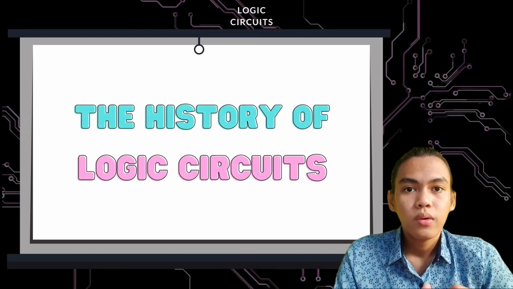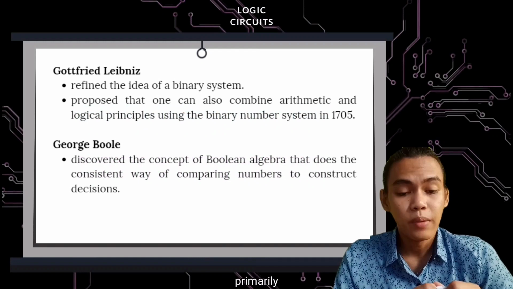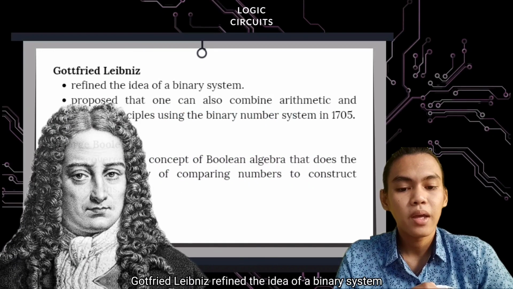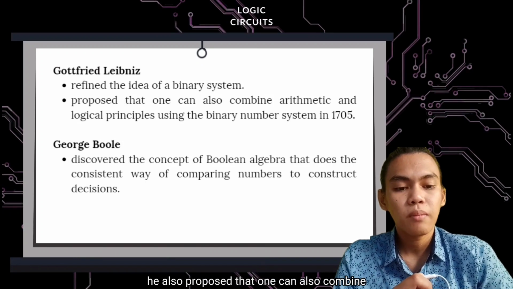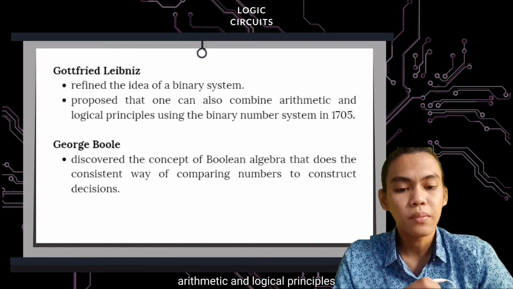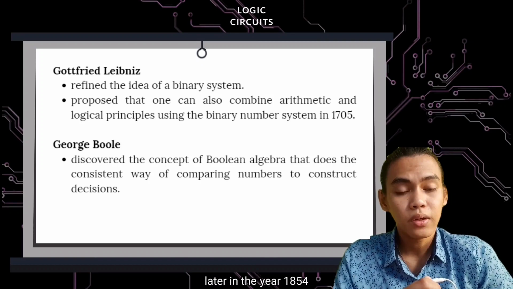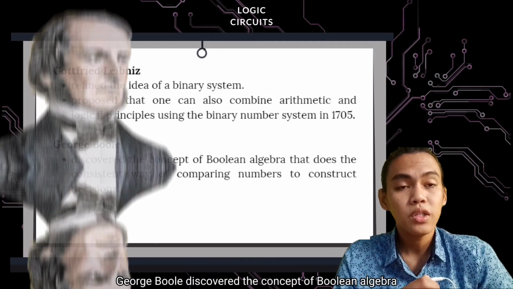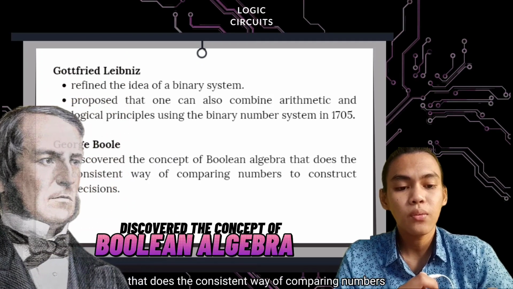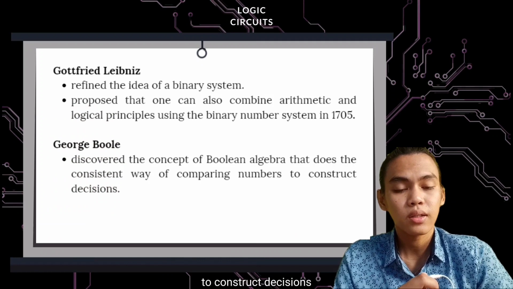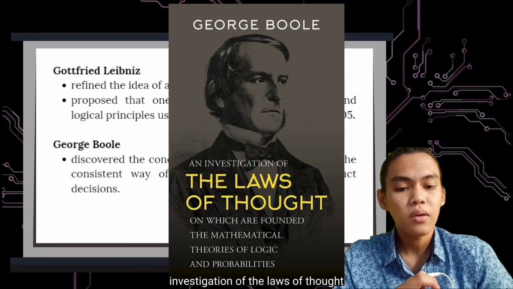So without further ado, let's now talk about the history of logic circuits and Boolean algebra. Primarily, Gottfried Leibniz refined the idea of a binary system. He also proposed that one can combine arithmetic and logical principles using the binary number system in 1705. Later, in the year 1854, George Boole discovered the concept of Boolean algebra, a consistent way of comparing numbers to construct decisions. Then he published his work in the book titled An Investigation of the Laws of Thought, on